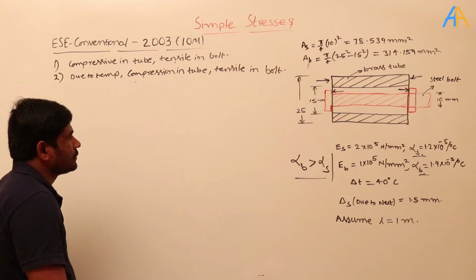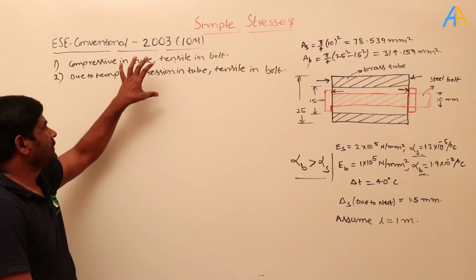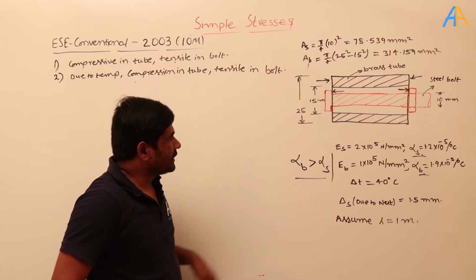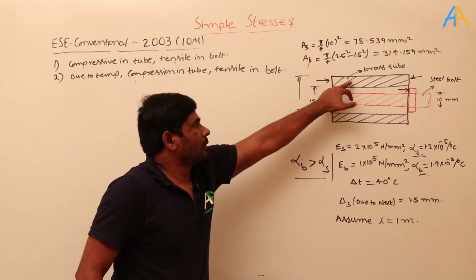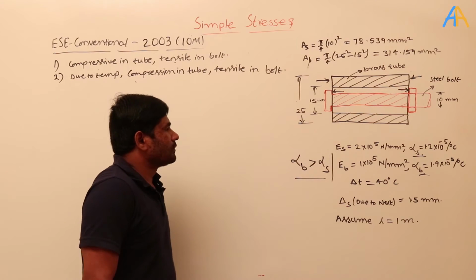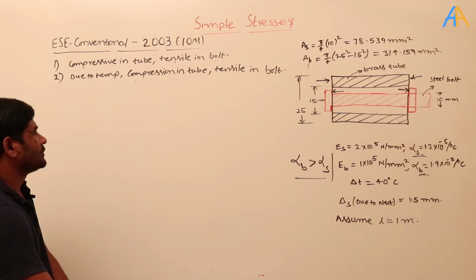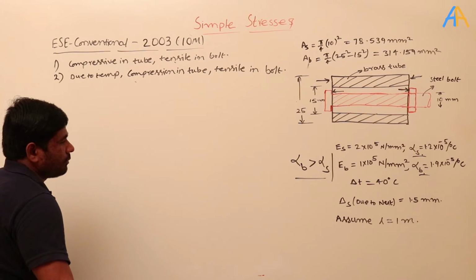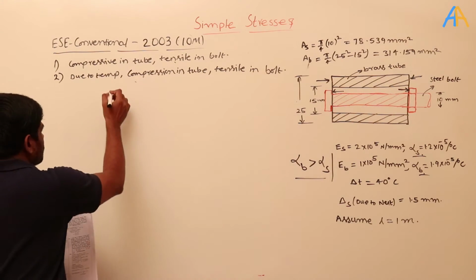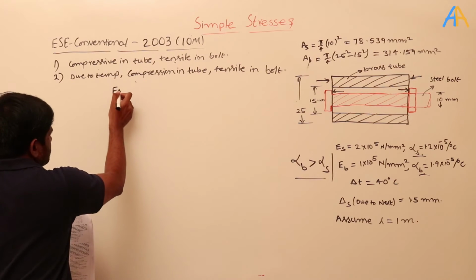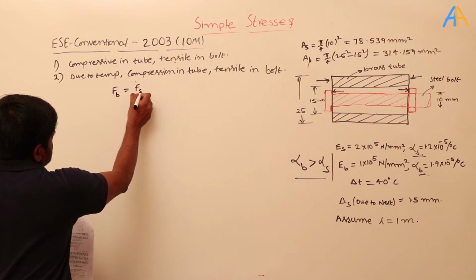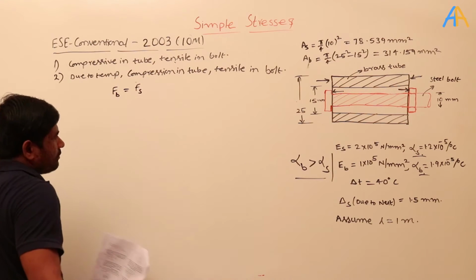And see how we need to find the stresses in this. We are assuming the stress is only because of the bolt. So when I tighten, what happens? A compressive force is developed in the brass tube and a tensile force is developed in the bolt, and there are no other external or internal forces apart from these two. So the force in the brass tube, B for brass, equals the force in the steel bolt. That is what happened here.